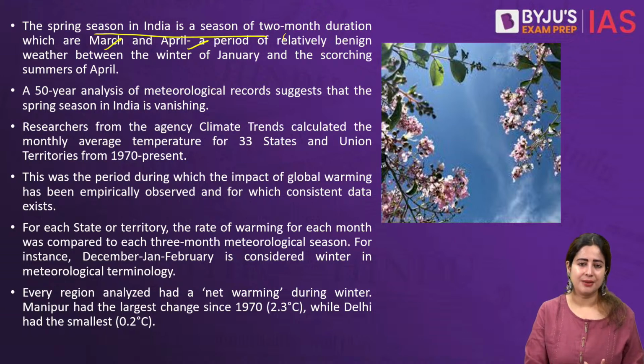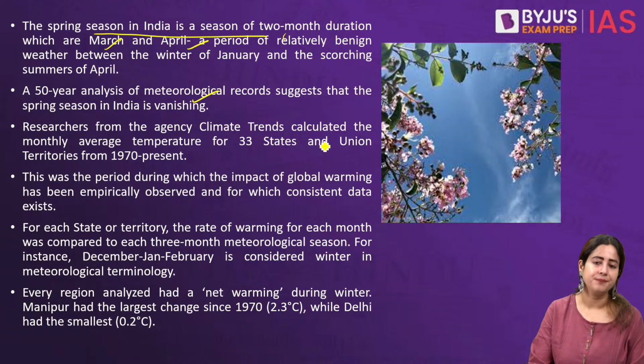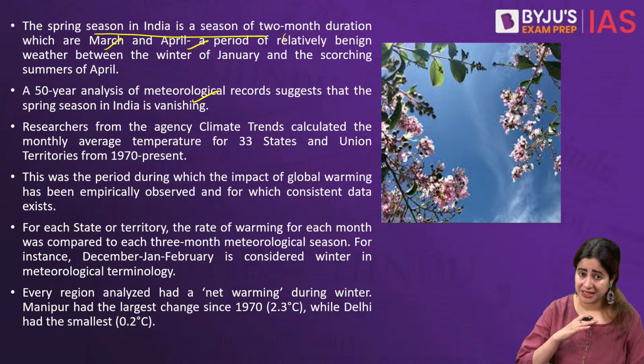But now, a 50-year analysis of meteorological records suggests that the spring season in India is not only diminishing, in many states it's completely vanishing. It's disappearing.